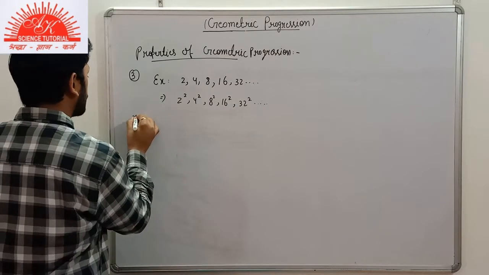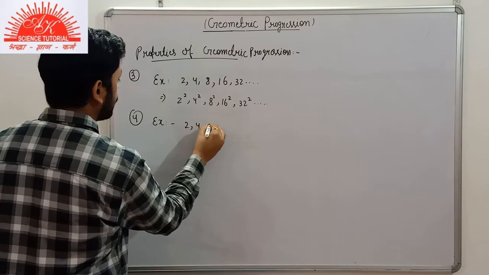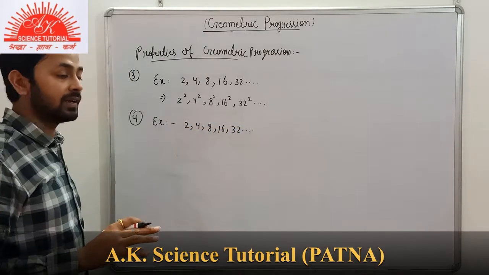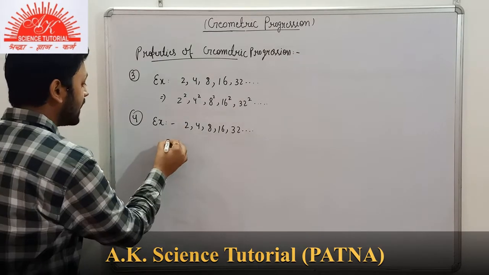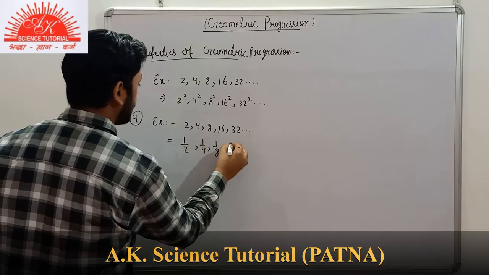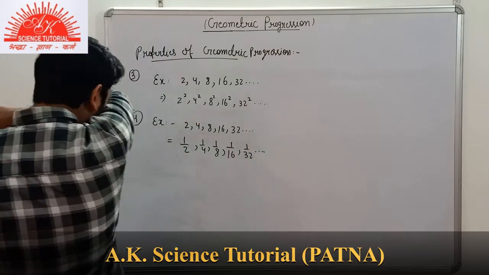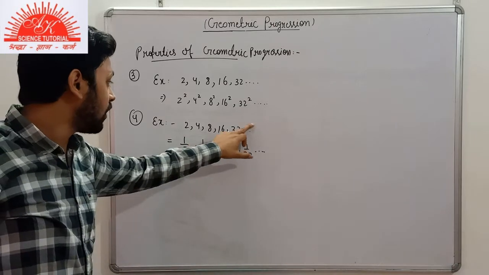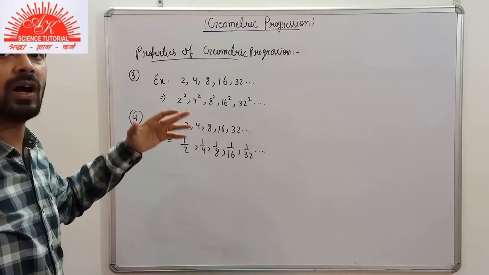Coming onto the fourth property, suppose we are taking the same example 2, 4, 8, 16, 32. This sequence is a GP, that is clear. Now the property here is that if we are taking the reciprocal of the terms of a GP, then the new sequence formed is also a GP.